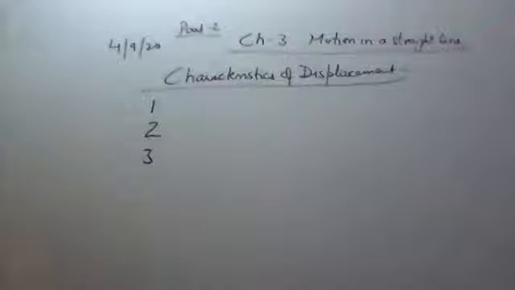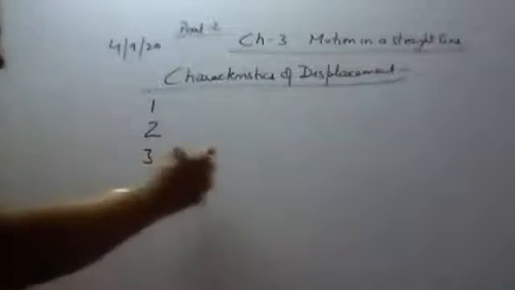Okay, the displacement can be 0, whereas the distance traveled can never be equal to 0. When is the displacement 0? If the body returns back to its initial position. When the body returns back to its initial position, there is the initial position and the final position, both are the same. So the displacement will be 0. So write down, when the body returns back to its initial position, the displacement is 0.